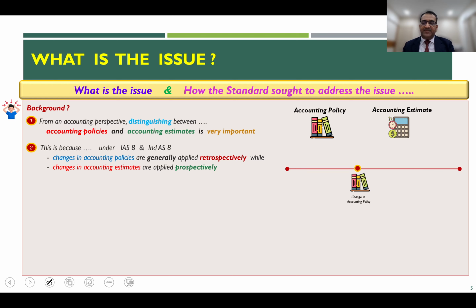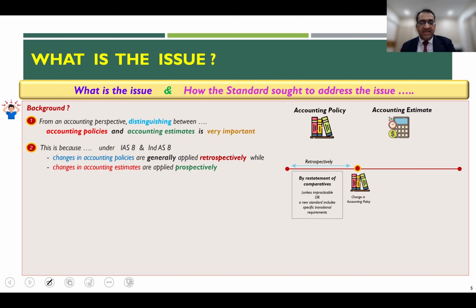To give a simple example, let's say if this is the timeline, a company is already existing, let's say it started operation at this point in time, and subsequently at this time, let us say there is a change in accounting policy. Now, what both IAS 8 and Ind AS 8 say is that whenever you have such a change in accounting policy, then the effect of such change has to be given retrospectively as if this accounting policy was always existing.